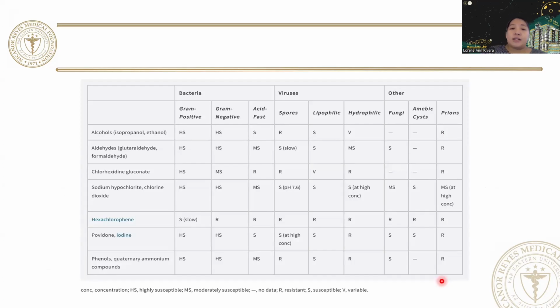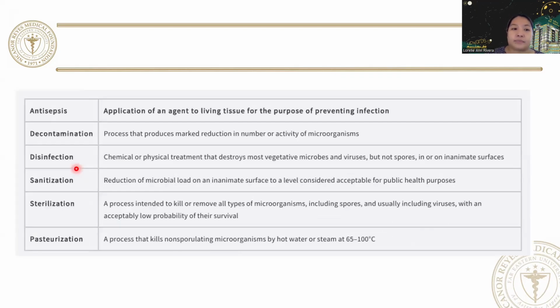So this is a nice table lifted from your Katzung showing the efficacy, or the susceptibility, of your different disinfectants and sterilants. Okay, but we will dwell into them in detail. So again, when you say antisepsis, this is an application of an agent to living tissue for the purpose of preventing infection. When you say decontamination, this is a process that produces marked reduction in number or activity of microorganisms.